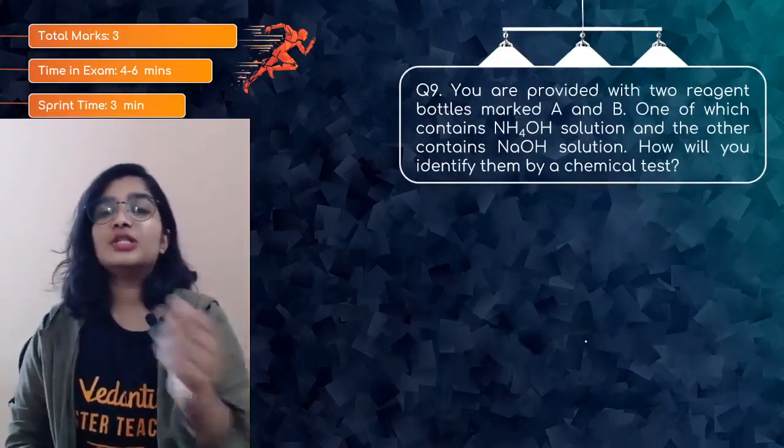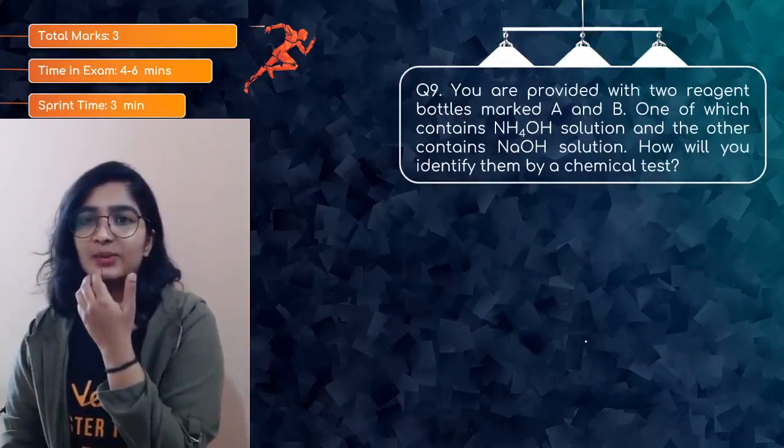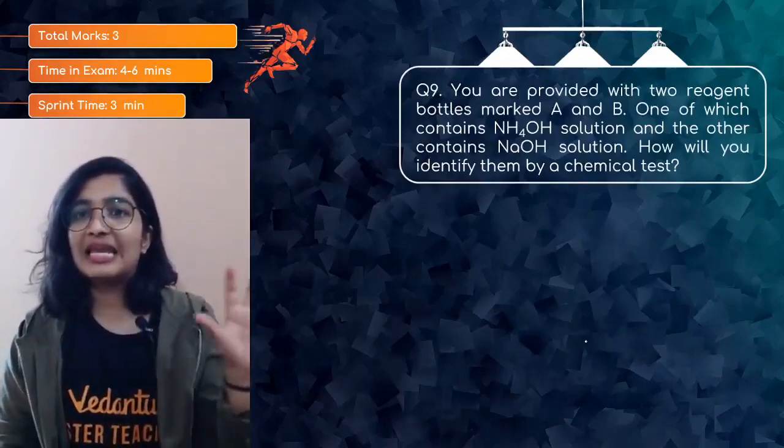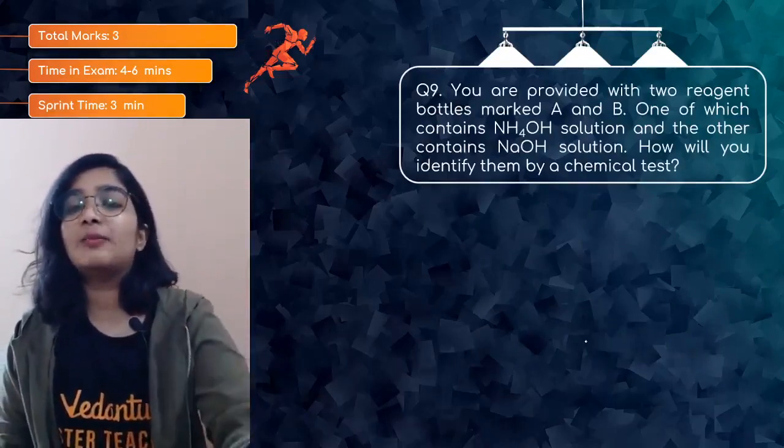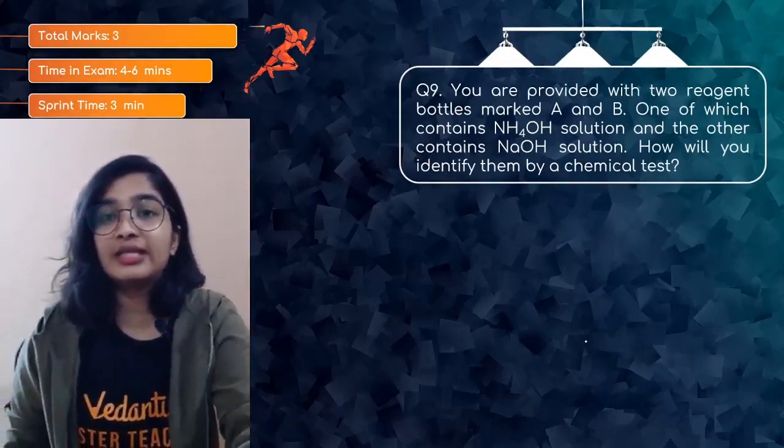So next question, you're provided with 2 reagent bottles marked A and B, one of which contains ammonium hydroxide solution and the other contains NaOH solution.